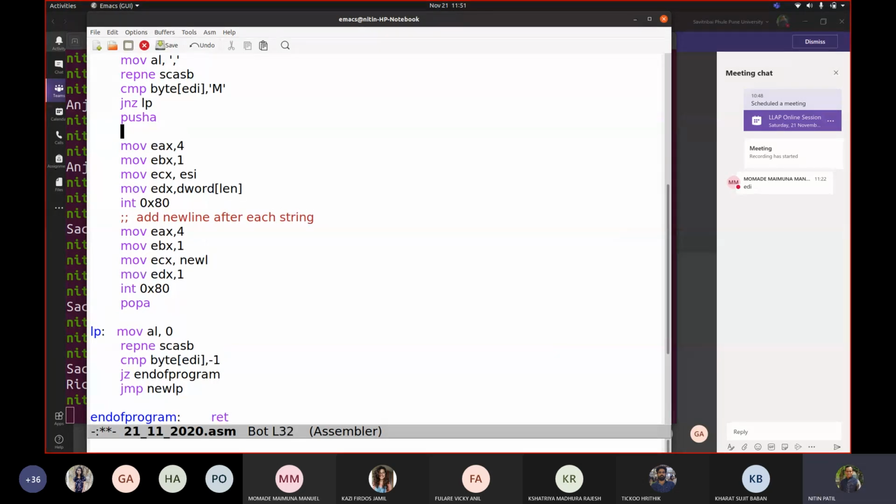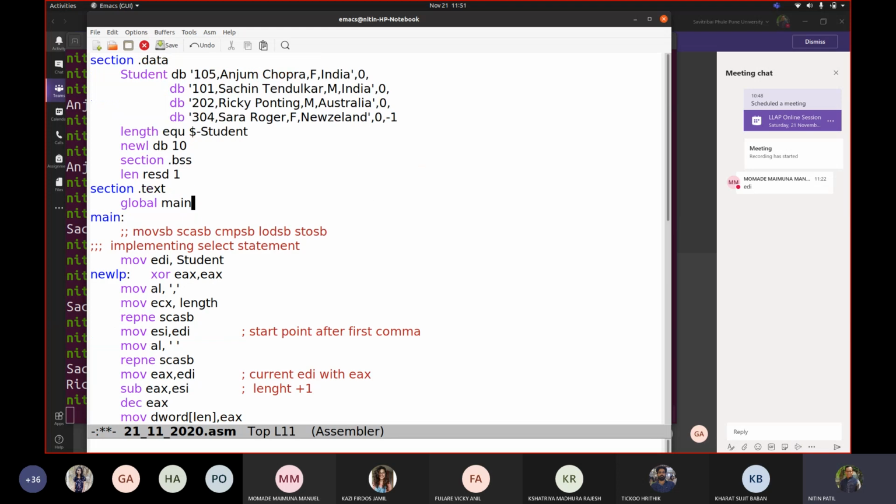This is what prints the desired value. Now suppose you want to display their surnames. I'm copying this code. We displayed Anjum, Sara probably, or maybe Sachin and Ricky. I want now Chopra, Roger, or maybe Tendulkar and Pointing. What changes would be required here?